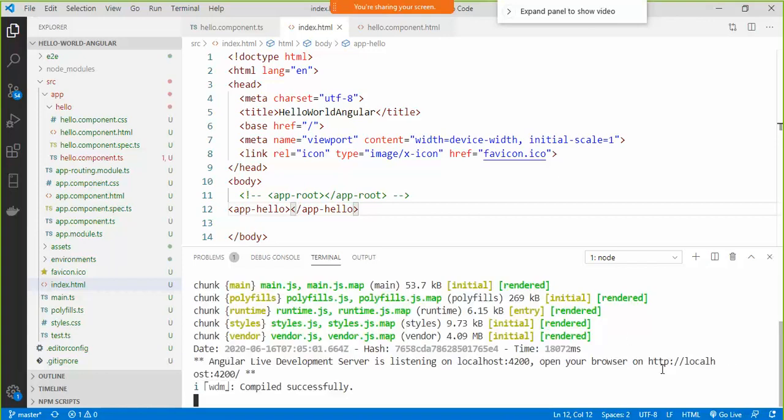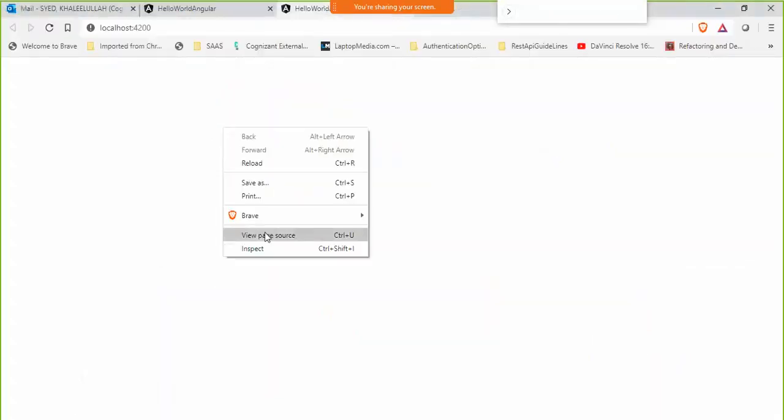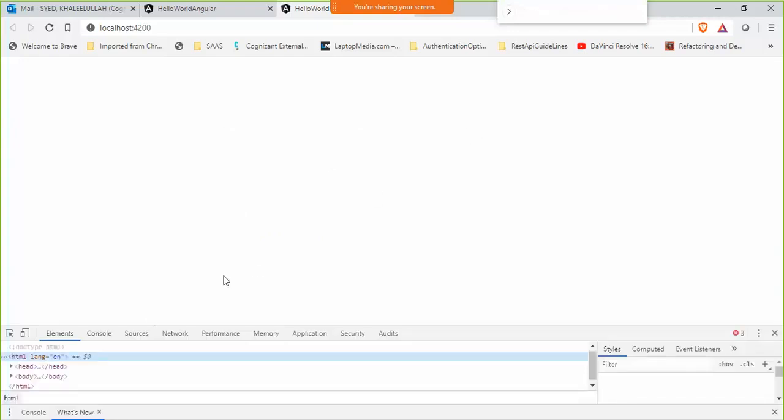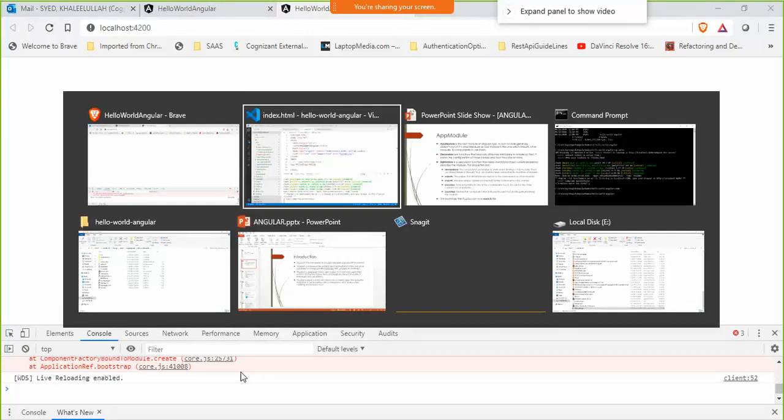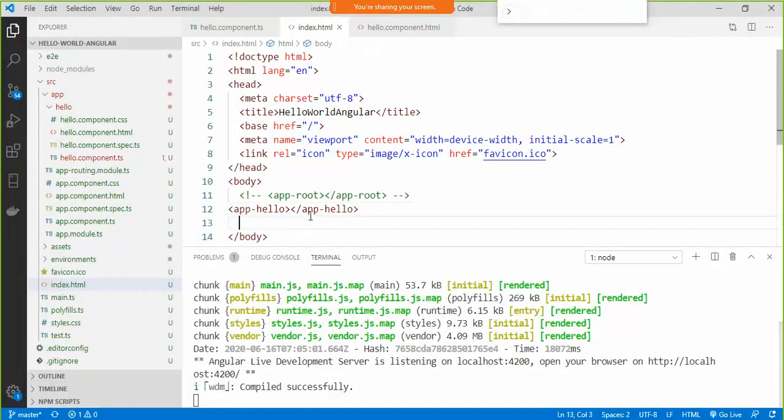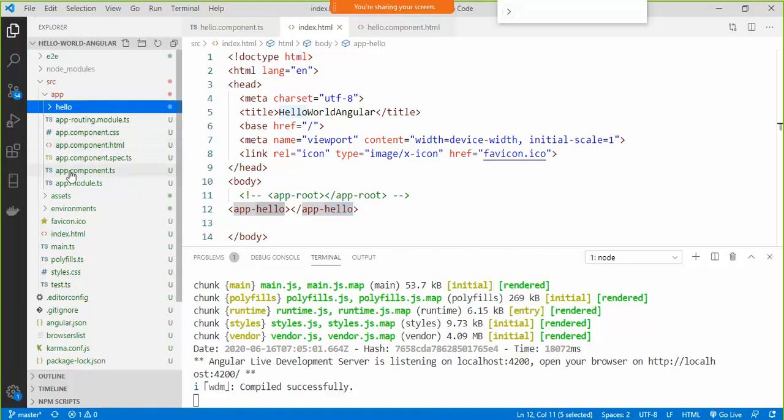Again, my application is running on localhost 4200. I'm going to open it, and there is an error. Yes, I think I know what the problem is. The thing is, when my application is starting up, it's no longer starting with the app-root component, it is starting with the app-hello component. So what I should also do is mention what my startup component is.